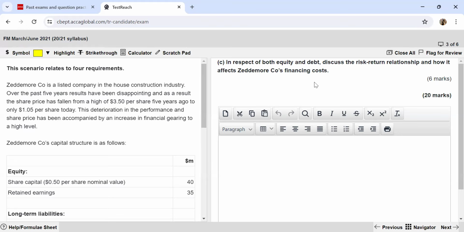and that is why they demand a higher return. Now, if you talk about the debt holders, for example, the loan note holders and the bank, they are facing a very low risk, because all of the loan which they have given us is secured, which means we have given some assets as security to them, so that if we are not able to pay the loan, then they can sell off these assets to realize the money. So this is how, because they are taking lesser risk, the cost of debt is also lesser, and because equity holders are taking more risk, the cost of equity is higher. So this is how you will explain for 6 marks.